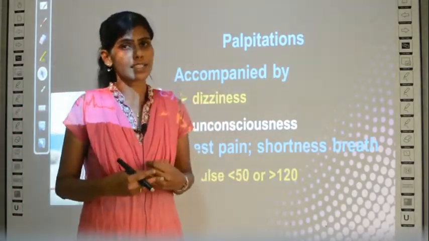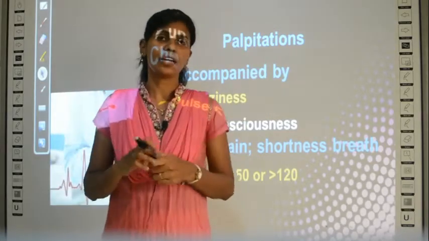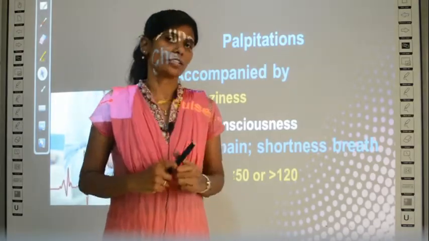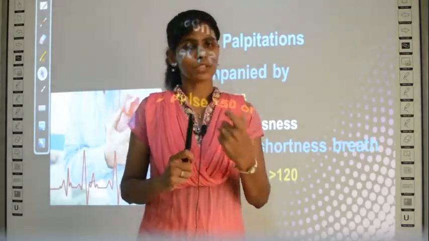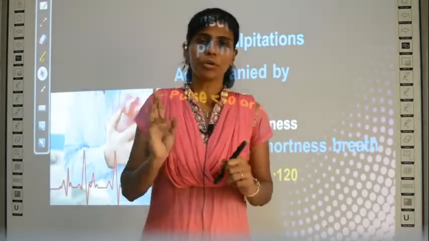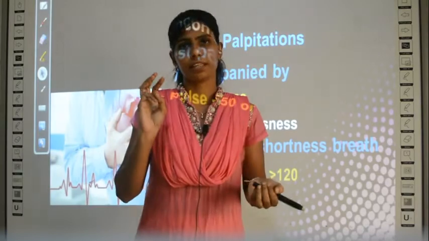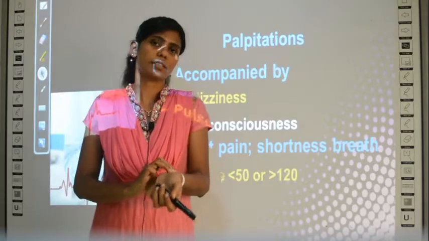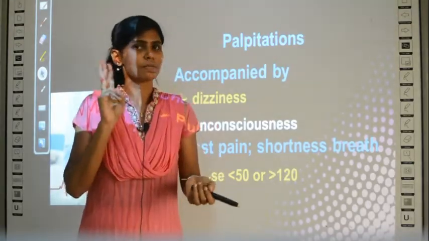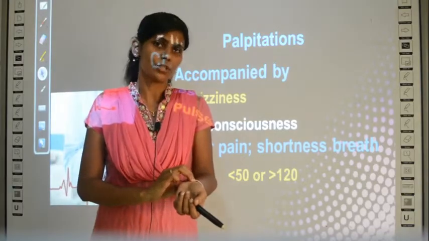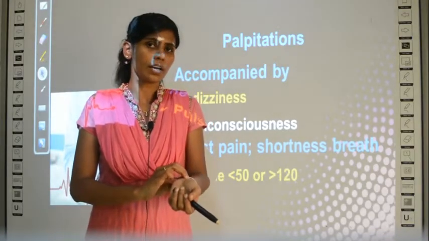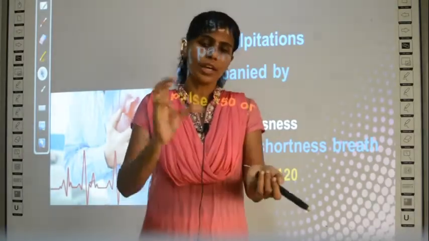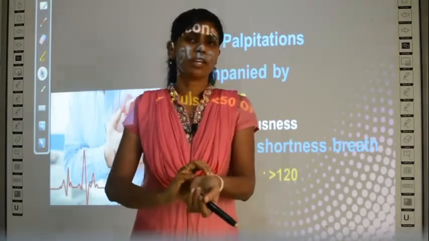What is this pulse? You can do this as an activity for today. You are going to measure your pulse rate. Okay, what is your pulse rate? You will measure, and that will be your activity for today. What you do, you use these 3 fingers of your right hand. Then on your left wrist, you are going to press with your right middle 3 fingers. You are going to press gently, and you can observe a beat in this region. You can place the thumb below and the 3 fingers above.